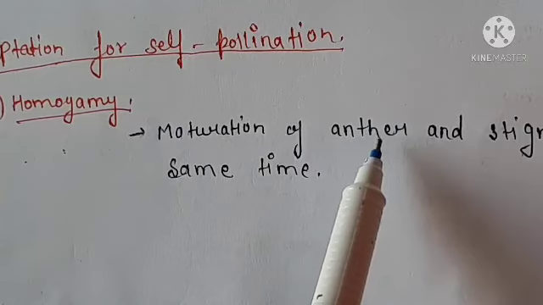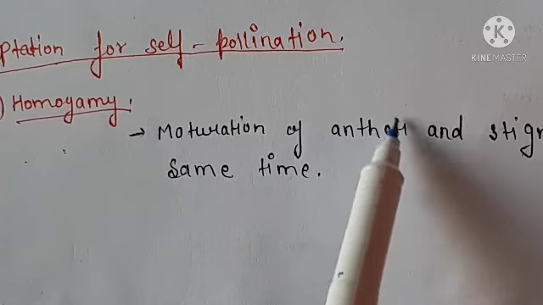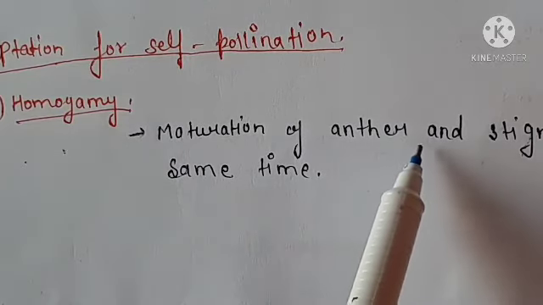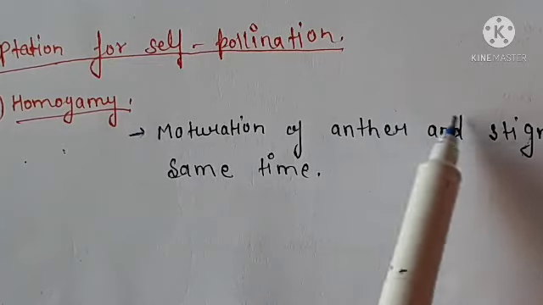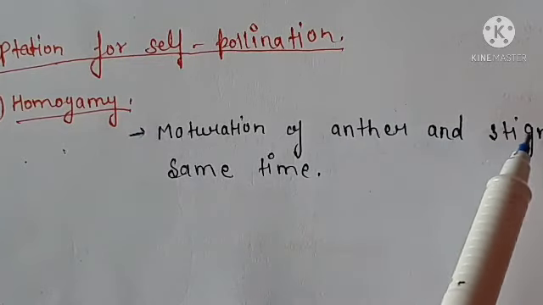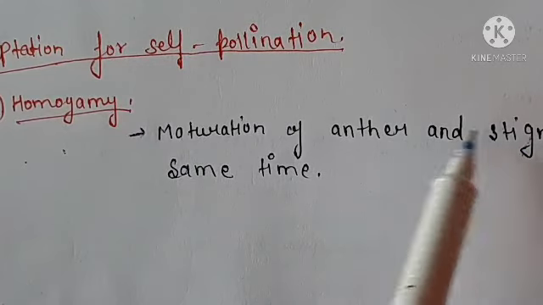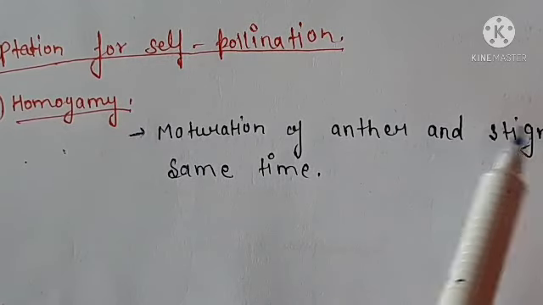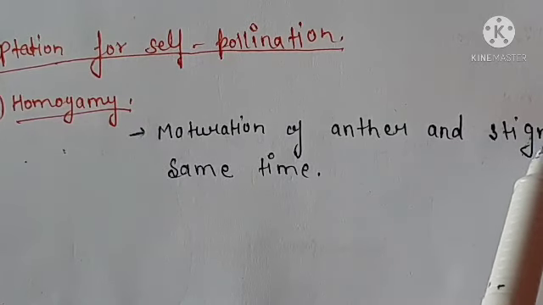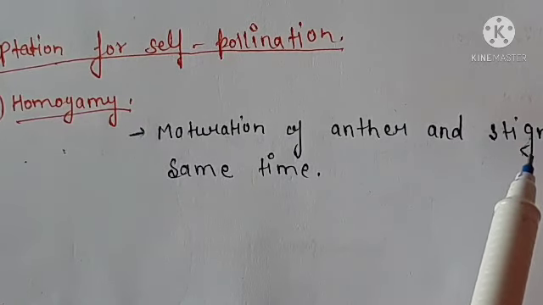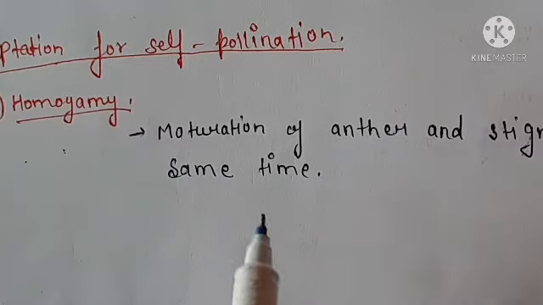So what is the result? When this anther and stigma are mature at same time, then from anther pollen grain is transferred to stigma, and at stigma there is development of pollen grain, means there is growth, there is maturation of anther that takes place on the stigma, and hence self pollination takes place. That's why homogamy is adaptation for self-pollination.